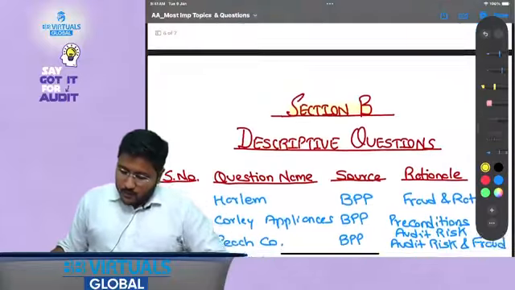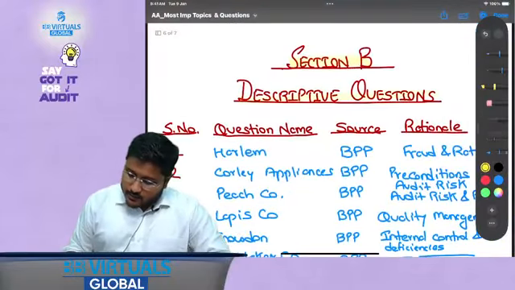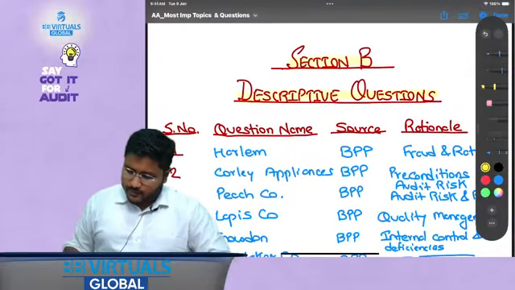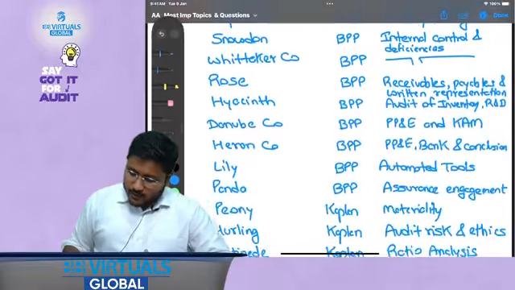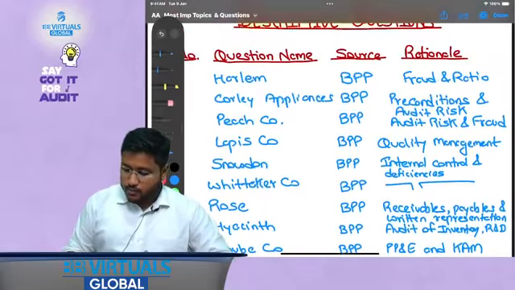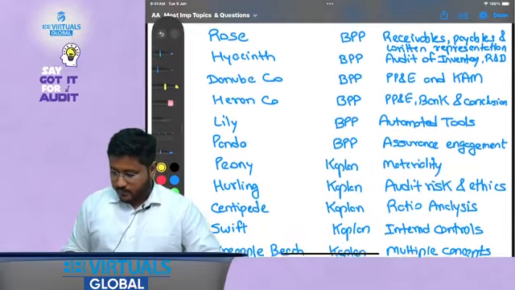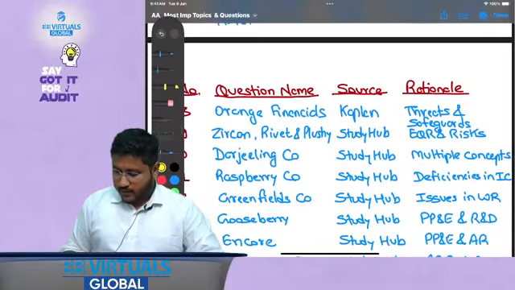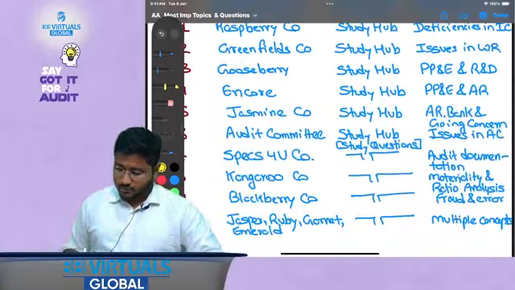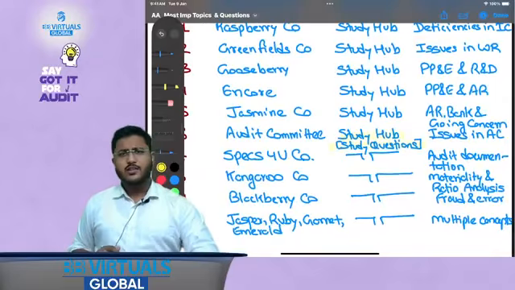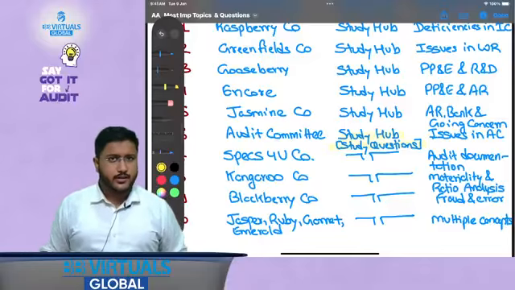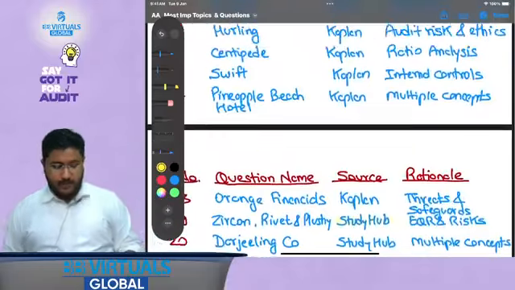Okay, now let's talk about section B, that is descriptive type questions, constructed response questions, right? So here, again I have divided the source into BPP, Kaplan and study hub, and there is a fourth source also, which is study hub study questions. These are certain additional questions which are given on the ACCA study website only. That is why I have taken these questions.